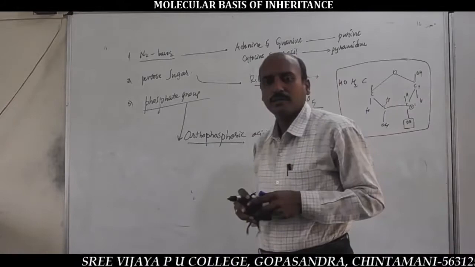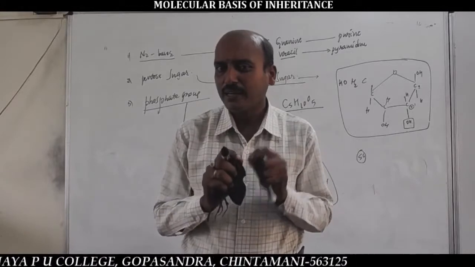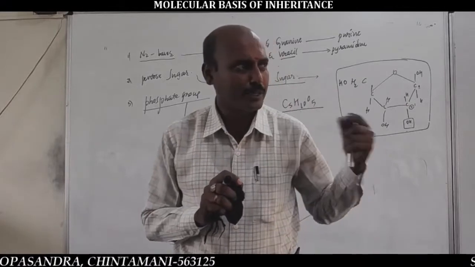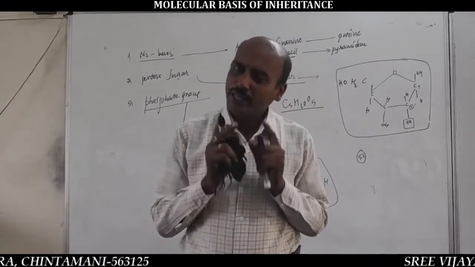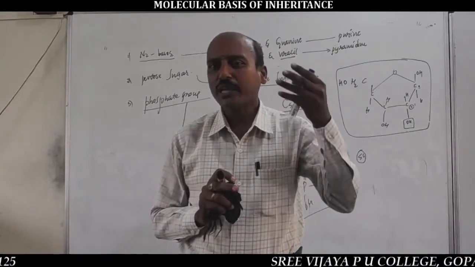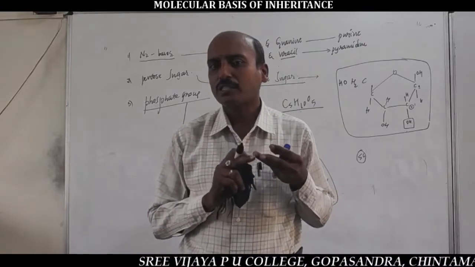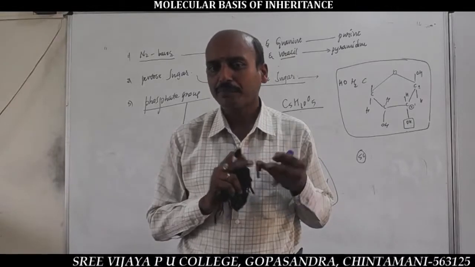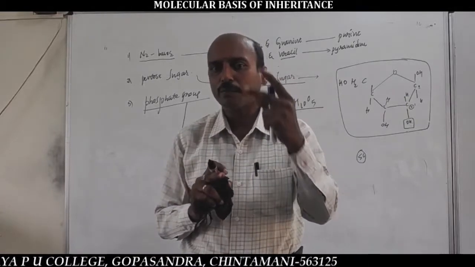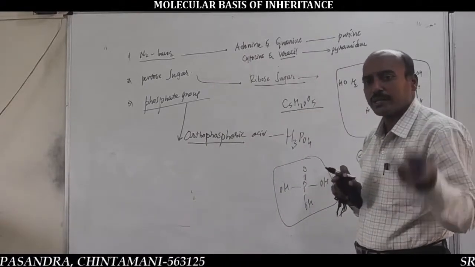Very important. The phosphate group present in RNA is orthophosphoric acid. It is exactly similar to the DNA phosphate group. In DNA also, the phosphate group is orthophosphoric acid. So, out of the 3 chemicals, the first one is the nitrogen bases, the second one is the pentose sugar, and the last one is the phosphate group. Between DNA and RNA, only 2 organic compounds differ.